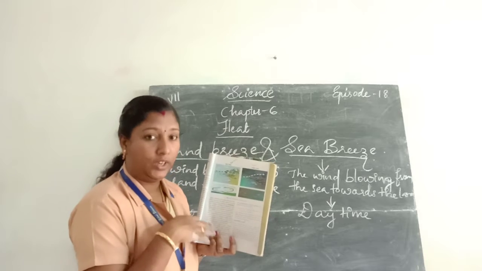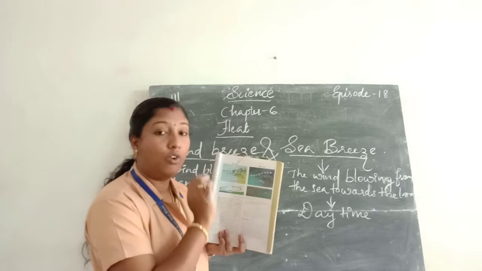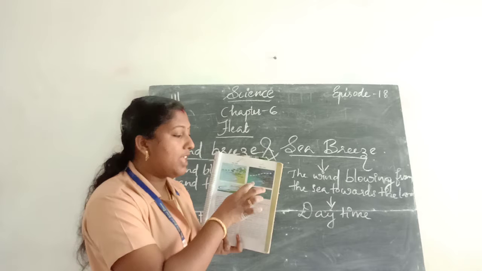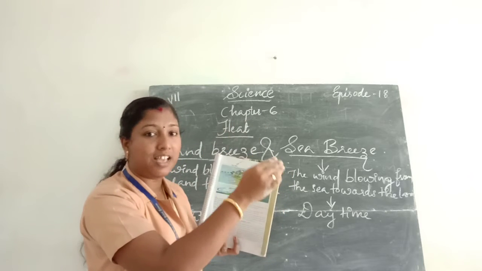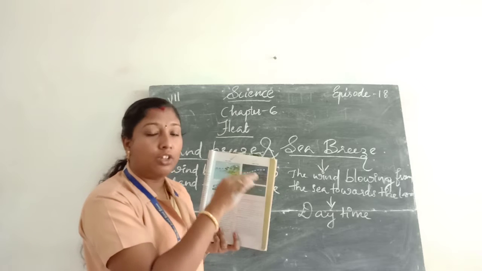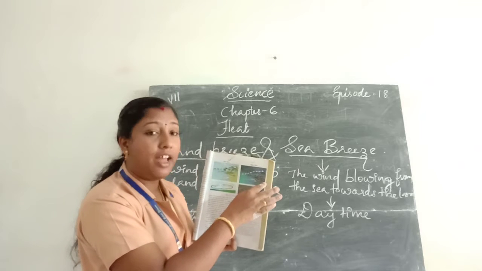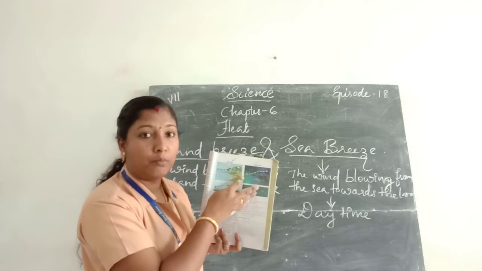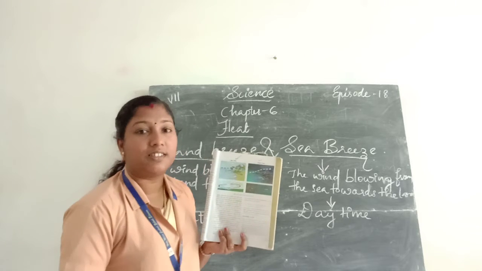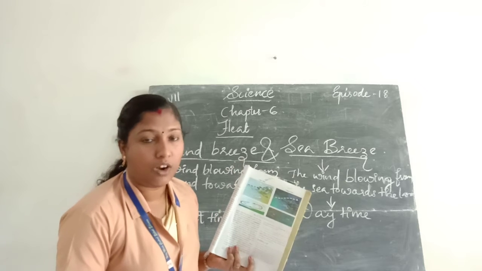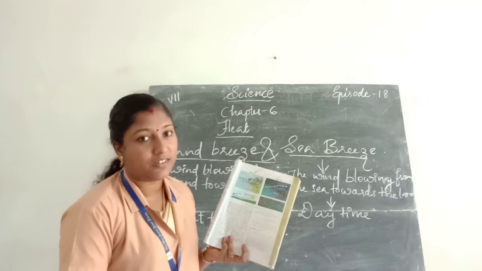It becomes hotter than the land. So the air above the sea rises up, and the cool air from the land moves towards the sea. This results in the land breeze. All of you understood about land breeze and sea breeze?